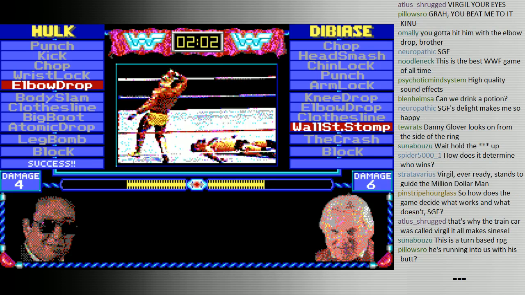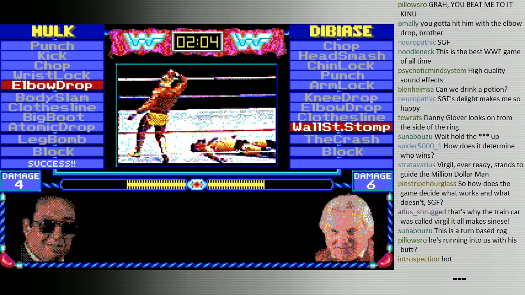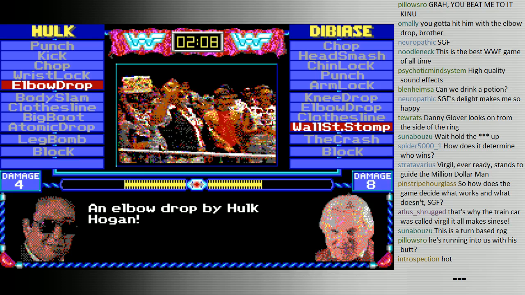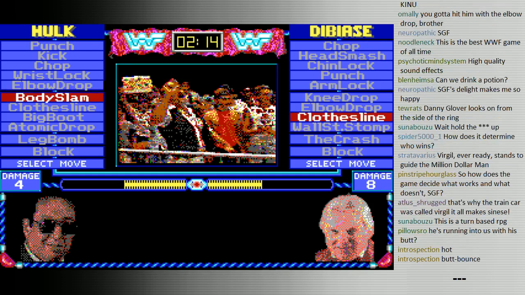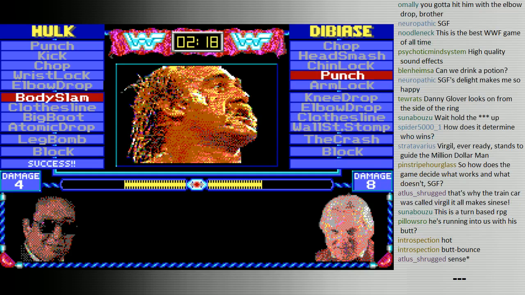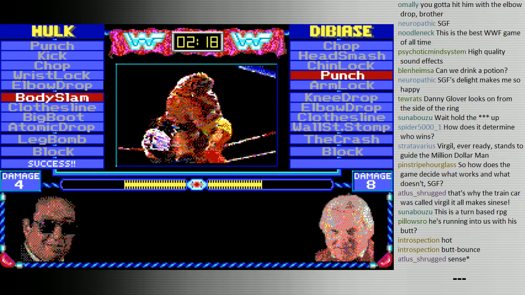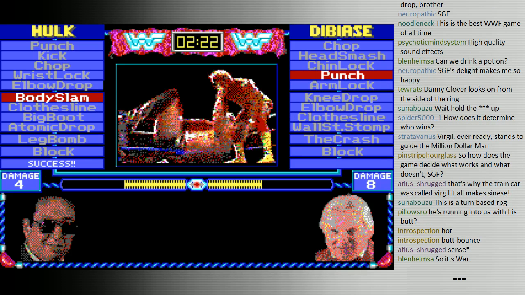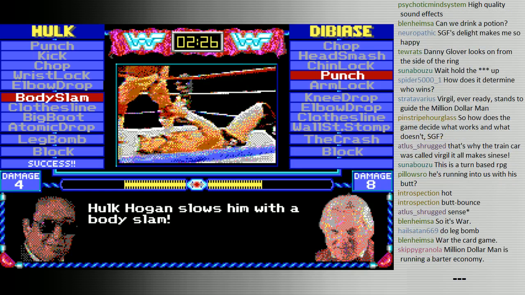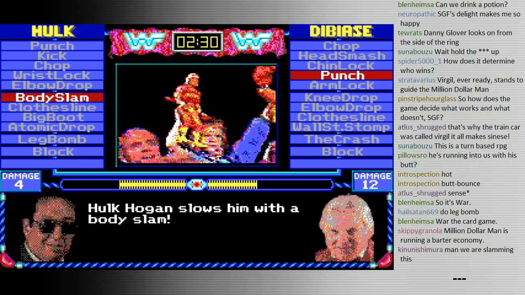How does the game decide what works and what does not? Well, the moves that are higher up on the list have a higher chance of working. However, they also do lower damage. Let's go for a body slam. However, it's not the case that higher up moves will always win. As we see this, my body slam beat his punch. So I don't know what the exact numbers are behind it. I assume that the damage has something to do with it.